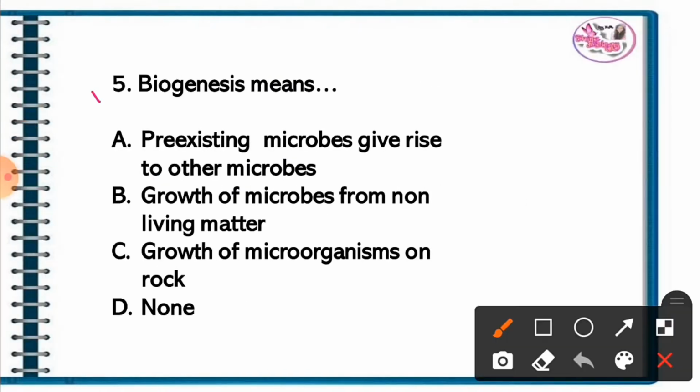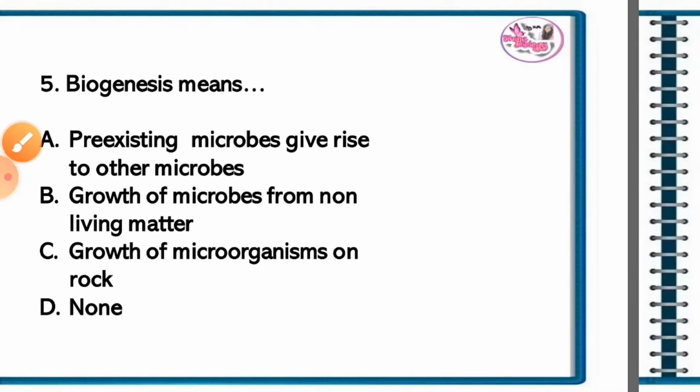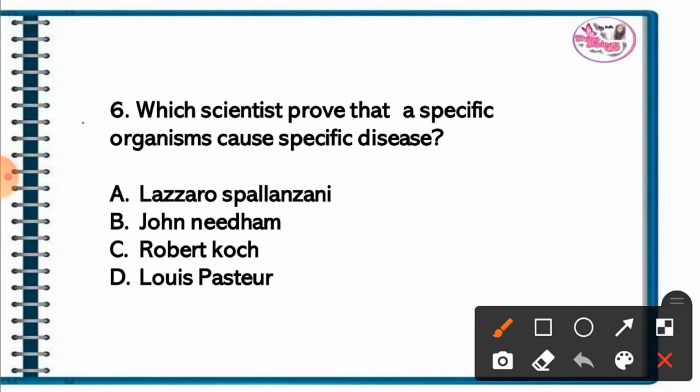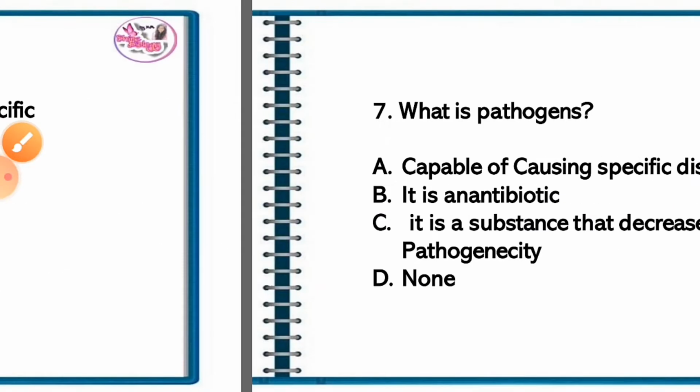Question 5. Biogenesis means. The correct answer is option A. Pre-existing microbes give rise to other microbes. Question 6. Which scientist proved that a specific organism causes a specific disease? The correct answer is option C. Robert Koch proved that a specific organism causes a specific disease.